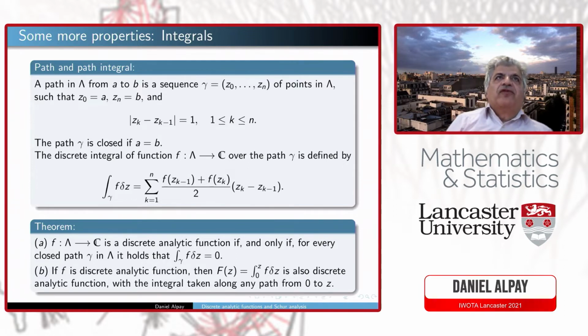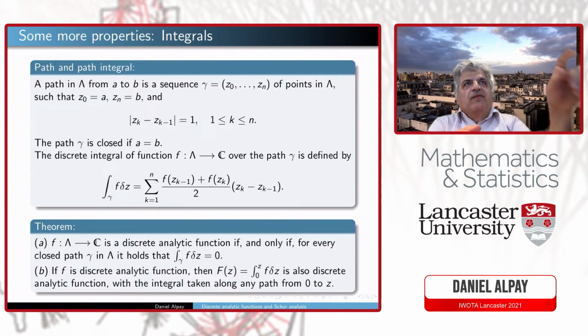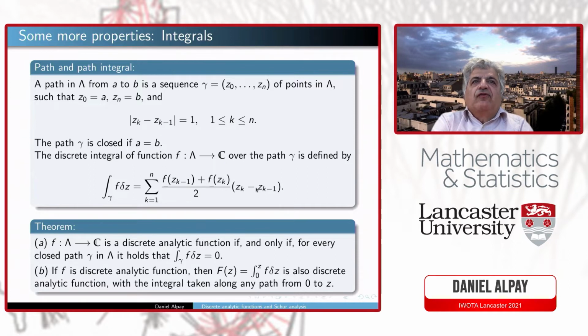Now, another approach to discrete analytic functions would be via path integrals. So I didn't draw figures or pictures on my slides, but basically you imagine what is a path on this lattice, and one defines the integral in such a way that the function is discrete analytic if and only if for every closed path the integral is 0.